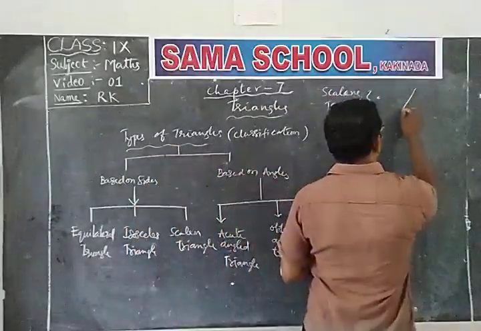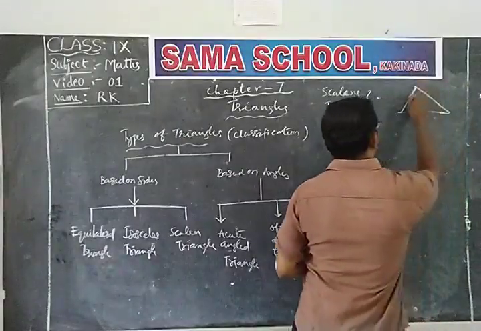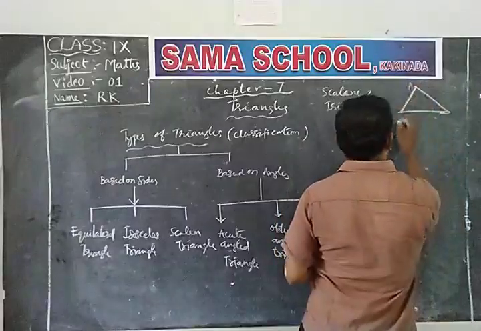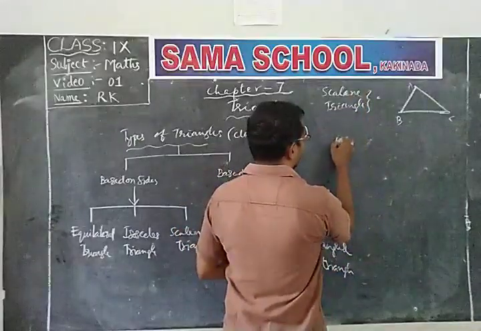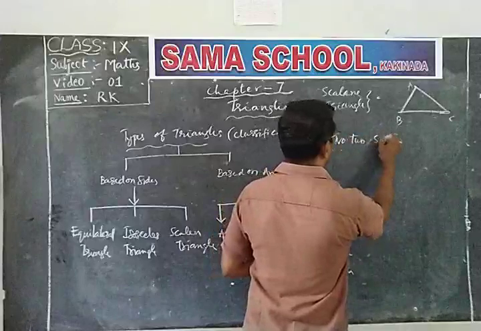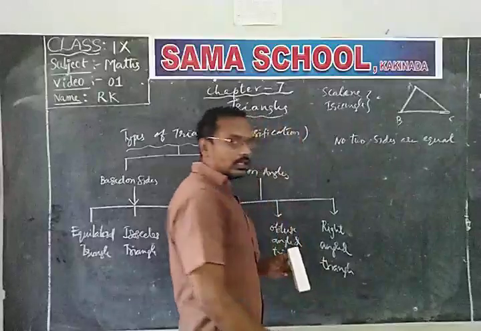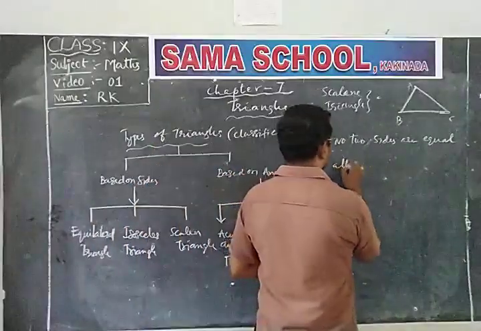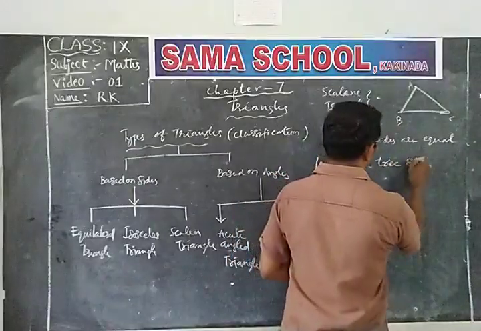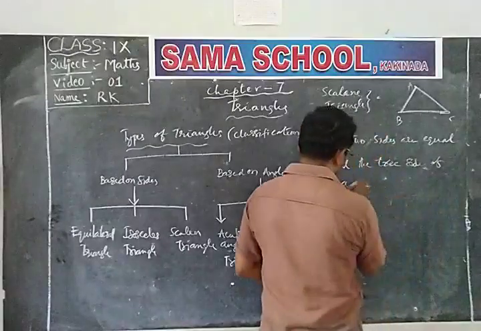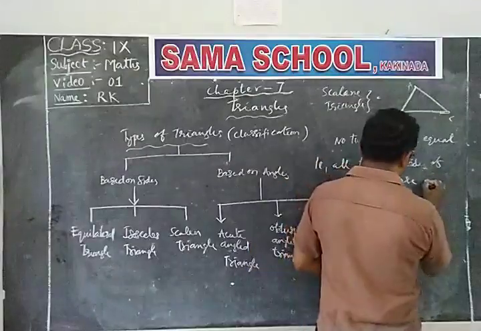That means no two sides of a triangle are equal. No two sides of a triangle are equal. Suppose ABC is a triangle, then a scalene triangle is nothing but one in which no two sides are equal. That means all the three sides are different. That is, all the three sides of a triangle are not equal, they are different.